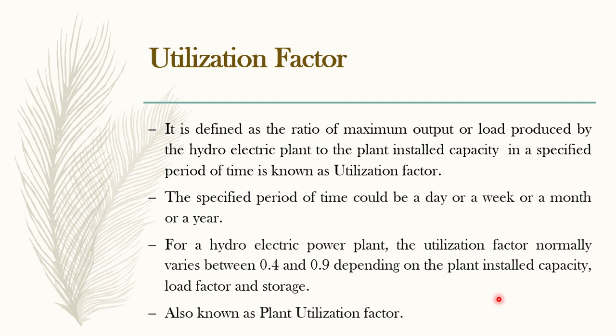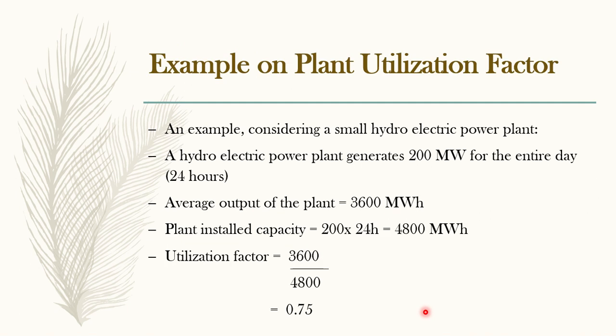Again, in a specified time period, that specified time period could be a day, a week, or a month, or a year. For a hydroelectric power plant, generally our utilization factor will be in between 0.4 and 0.9. It's also called as plant utilization factor. Next example, I'll tell you again.